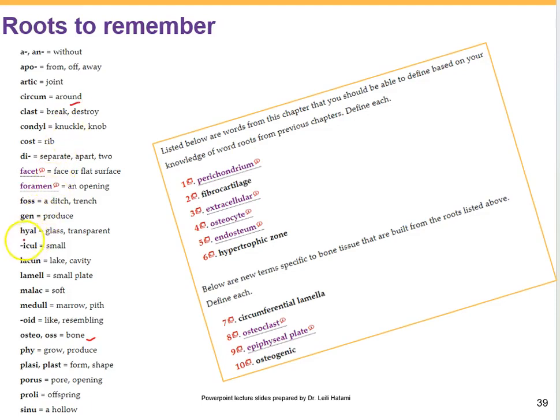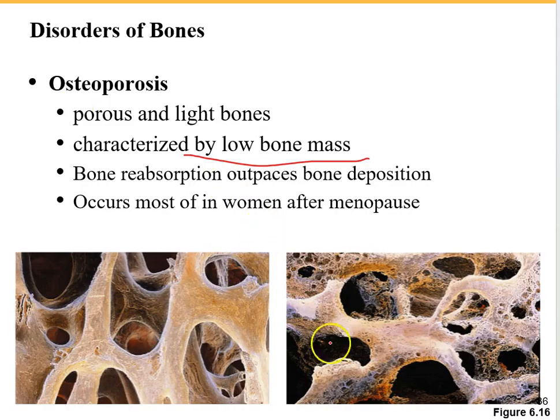Or we have hyal, which means glass, so hyaline cartilage is like a glass-like cartilage. Or we have the term por, meaning opening, so osteoporosis means we have bones with lots of openings that you can see here.